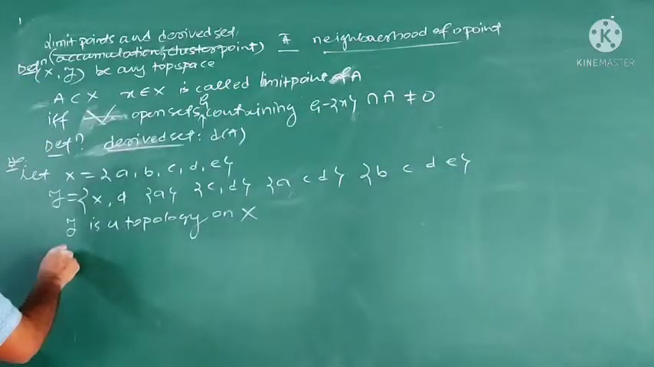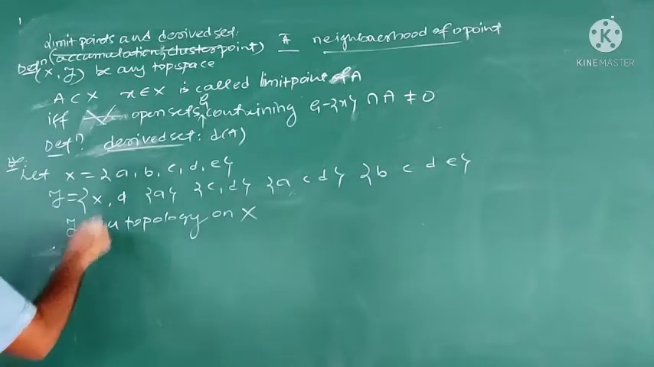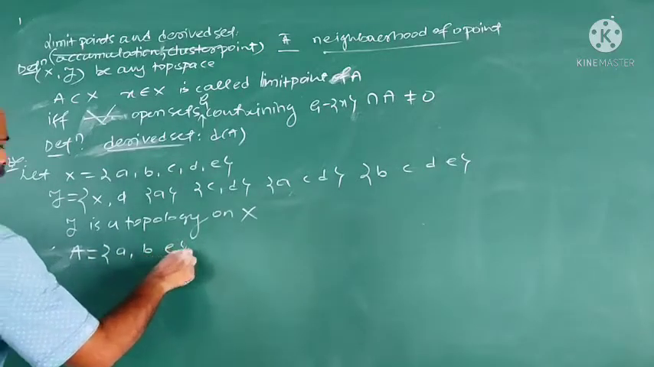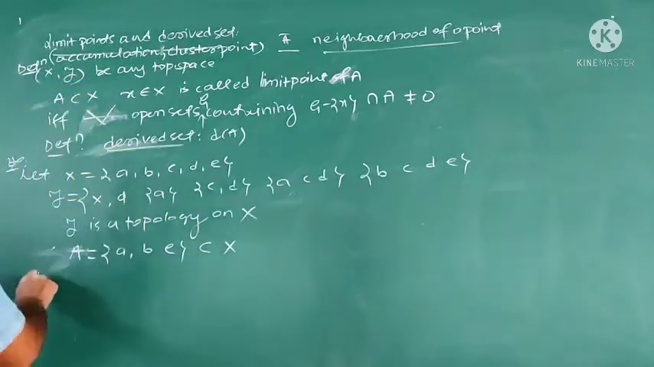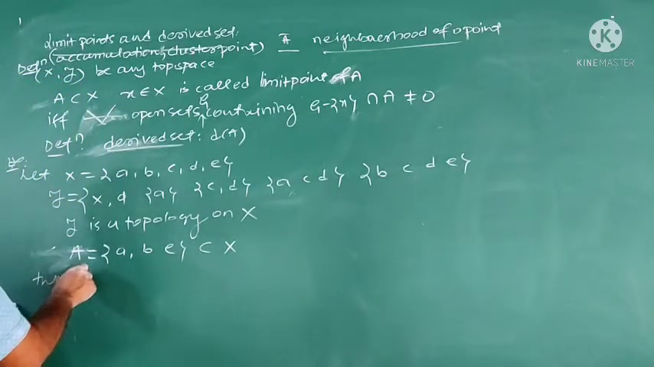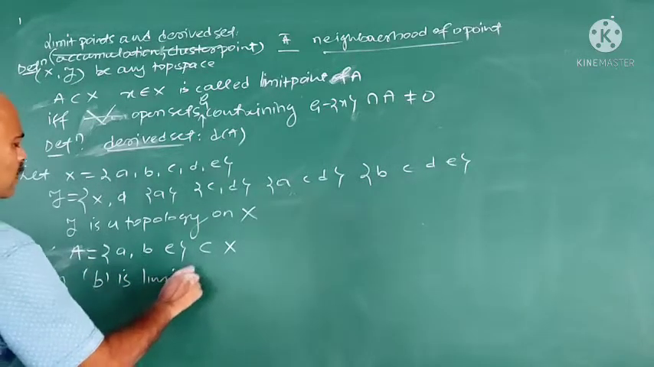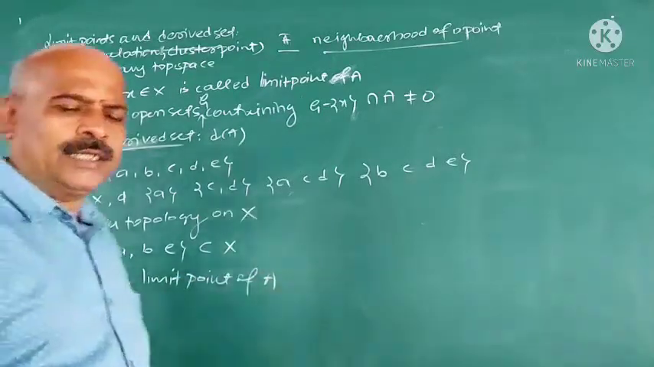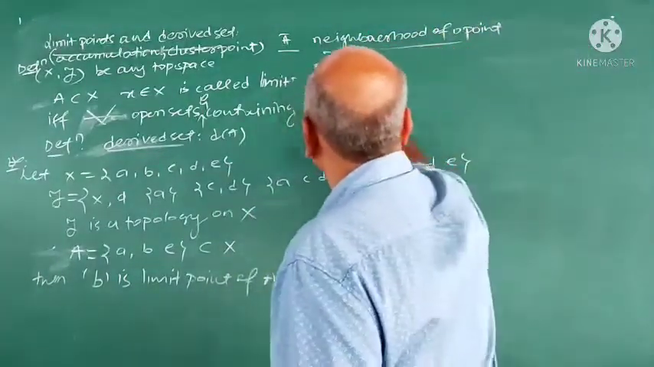Now, suppose A is a subset of X we take. A equals {a, b, e}, a subset of X. Then b is a limit point of A. Understand the problem, then the definition will be very clear.